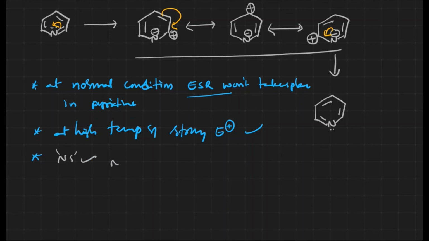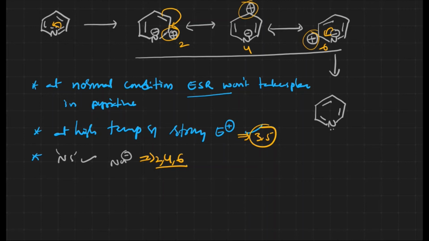Why does the nucleophilic substitution reaction take place? The nucleophile is negatively charged, electron rich, so it comes to the places where there is electron deficiency. The electron deficiency is at the second position, fourth position and the sixth position. Nucleophilic substitution reaction takes place at the 2nd, 4th and 6th positions, but electrophilic substitution takes place at the 3rd and 5th positions on the pyridine ring. This is the general idea of how the reactivity works.